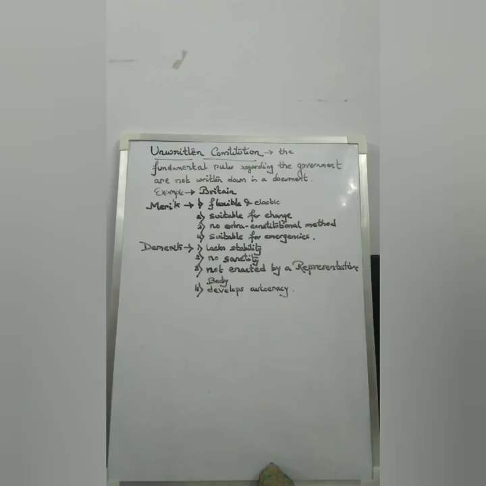Second, we have seen that a written constitution is always framed or enacted by a representative body. The representatives of the people are present in the framing of the constitution, and as a result it reflects the aspirations and desires of the people.